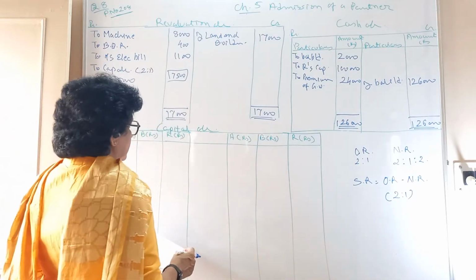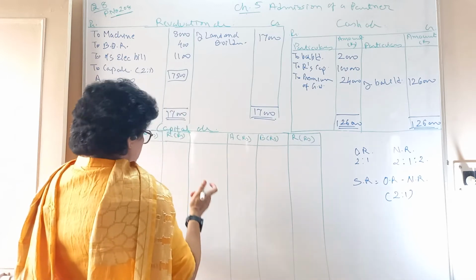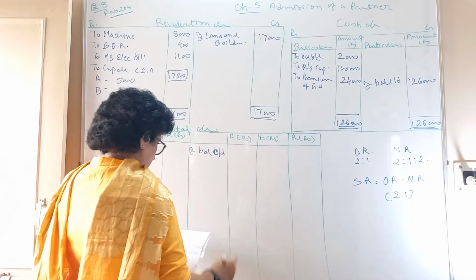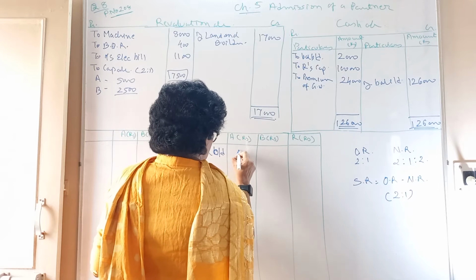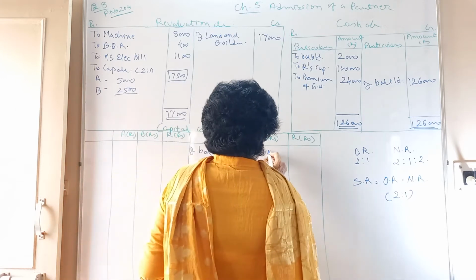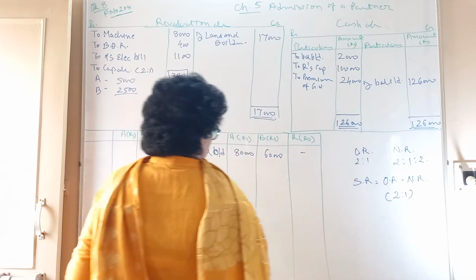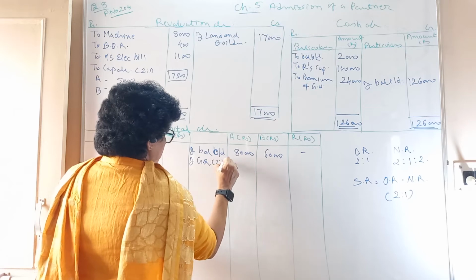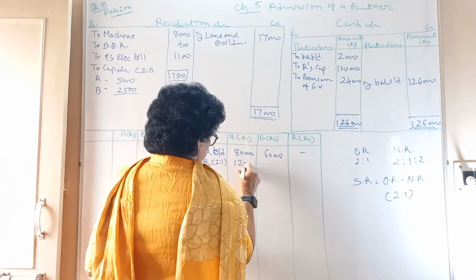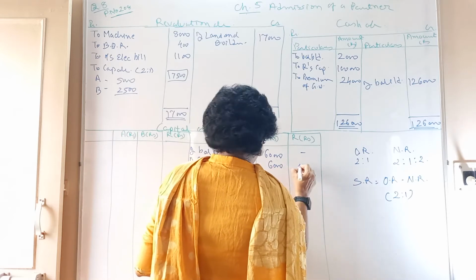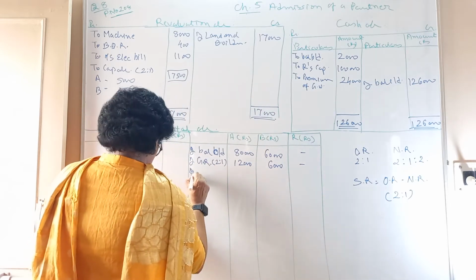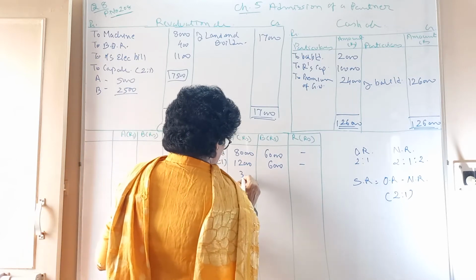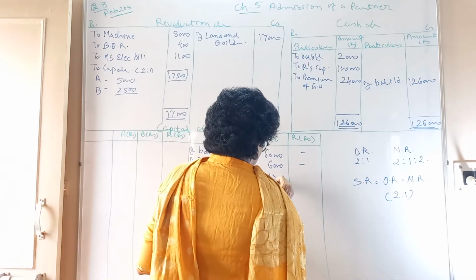Let us do the partners capital account. Begin with the opening balance. You have by balance brought down. First partner is having 80,000. Second partner is having 60,000. No balance for the new partner. Then you have the general reserve to be distributed in 2:1 ratio, 12,000 and 6,000. Clear? Then you have workmen compensation fund. That workmen compensation reserve is also to be distributed in the old ratio, 2:1, 1,500.